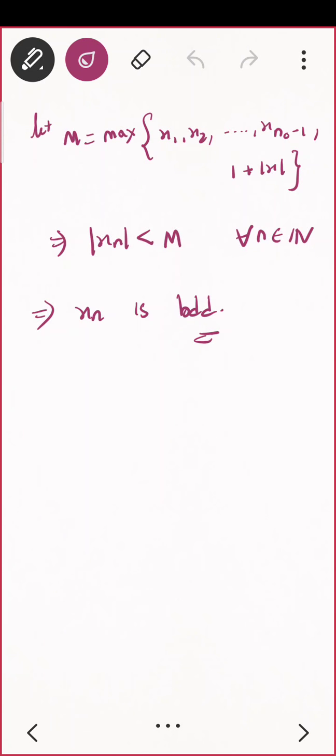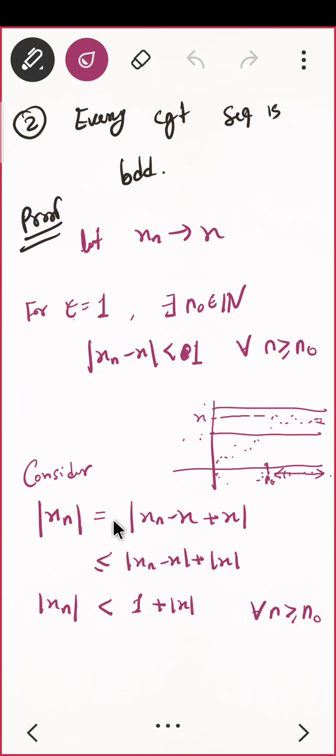And let M equal the maximum. Why am I choosing the maximum like this? Why these many people? Because these were not included in this 1 plus mod x bound, which is a number only. In this we were considering all n which are greater than n naught. So what about up to n naught? They are remaining to have a bound. There may be a person who is here, there may be a person who is here, then my bound will be that one. Correct? So that's why we have to take them also into consideration.